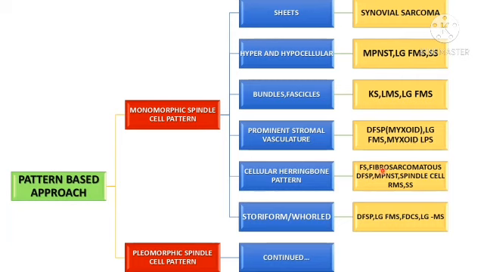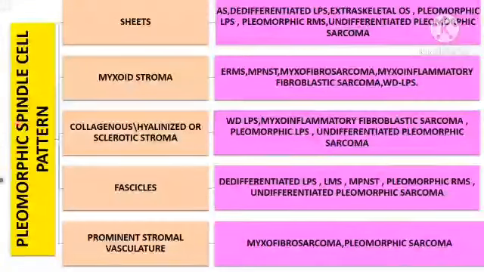Most of the juniors will remember fibrosarcoma for herringbone pattern. There are many other neoplasms with herringbone pattern. Storiform or whorled pattern is seen in DFSP, low-grade fibrosarcoma, follicular dendritic cell sarcoma, and low-grade myofibroblastic sarcoma. Next, pleomorphic spindle cell pattern.